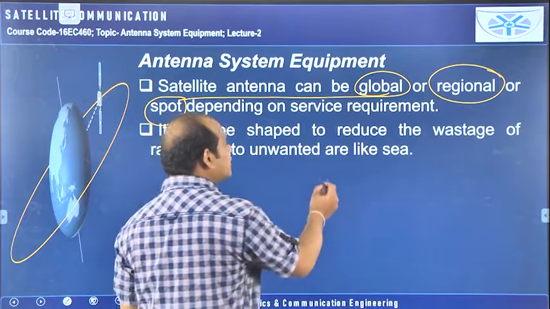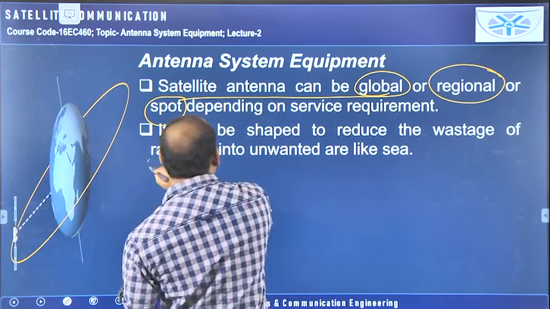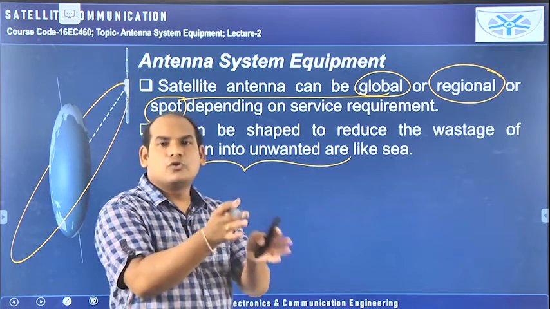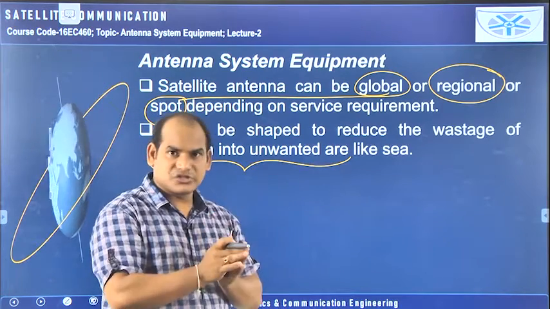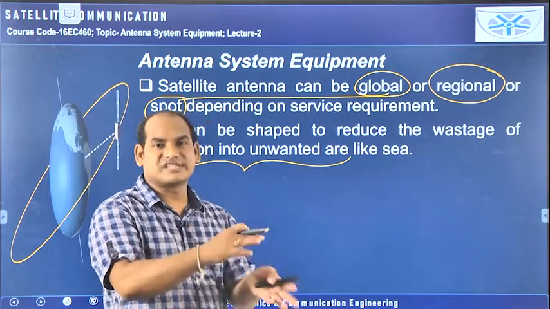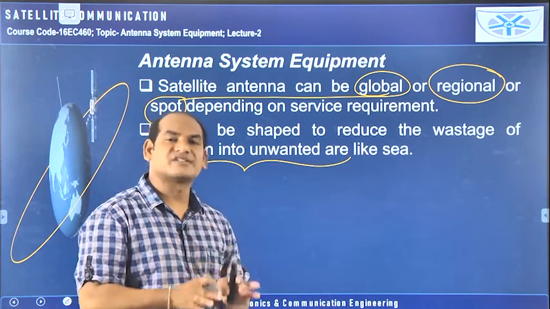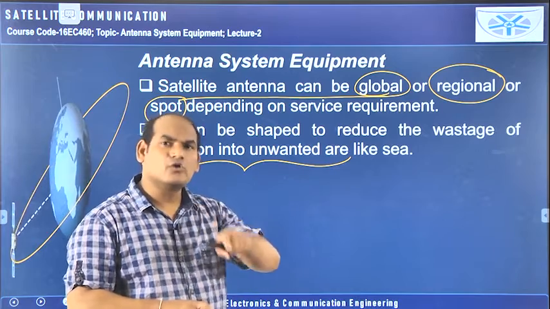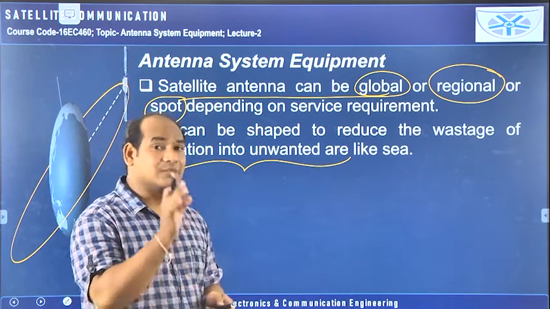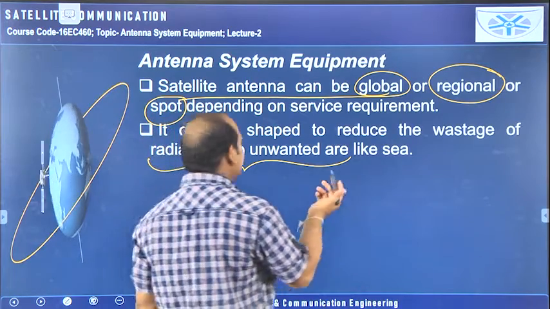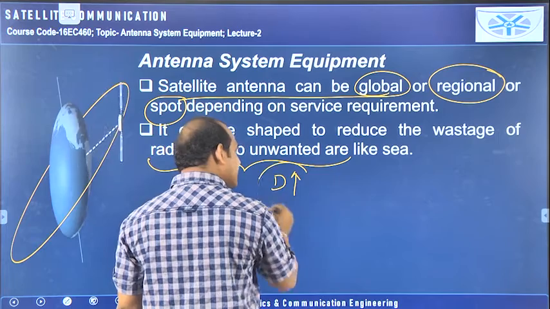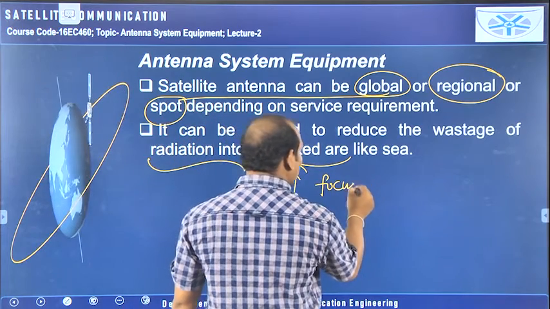Next, it can be shaped to reduce the wastage of the radiation into unwanted areas. I want to send the information only for the people who are available in Andhra Pradesh. So I don't want to waste my radiation on nearby states. That means the focusing capacity should be more, surrounding only the targeted people or targeted area. That can be done by increasing the directivity, which again means the focusing capacity should be more.